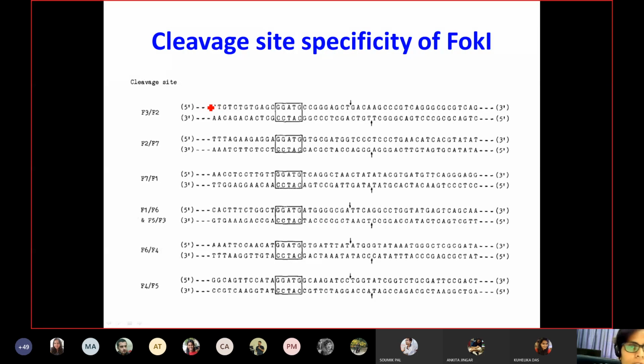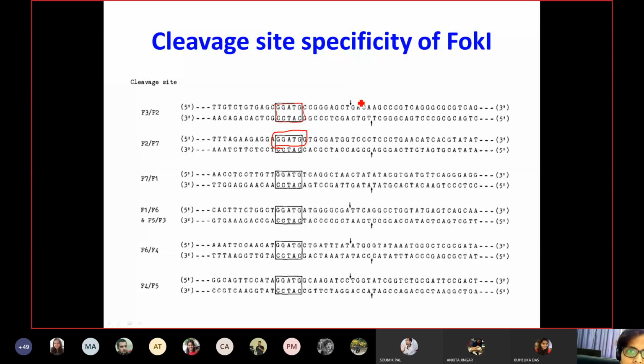So what you see here after alignment, they clearly found one unique sequence. For example, these sequences are already boxed here. So this sequencing technique immediately gave them the recognition site, so to say, or proper site, which was present in all the different fragments.